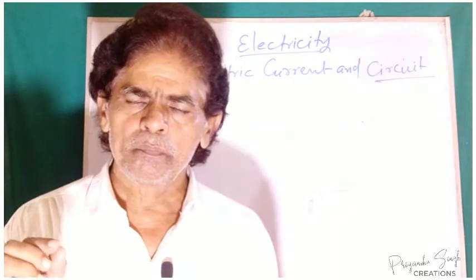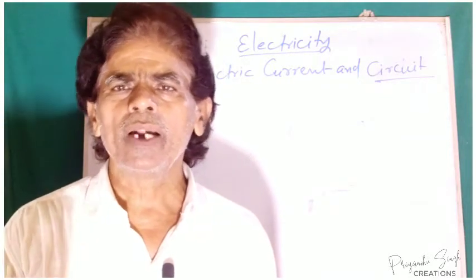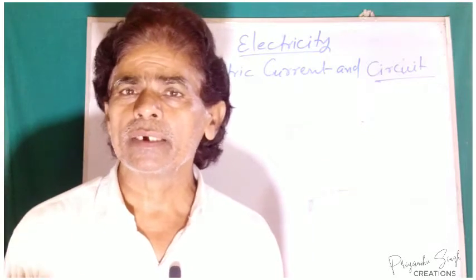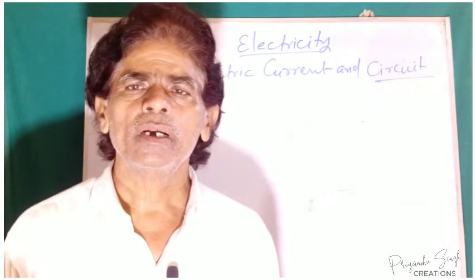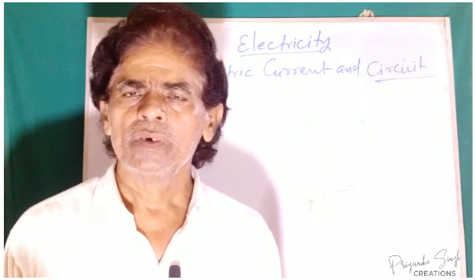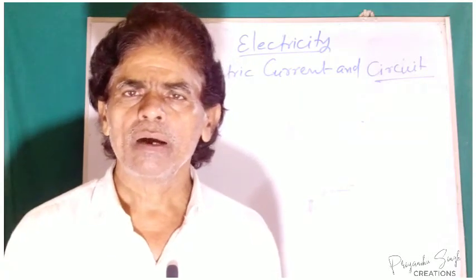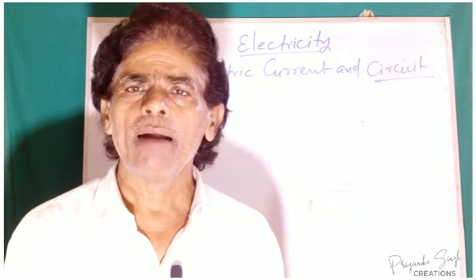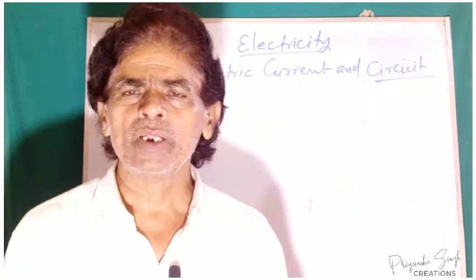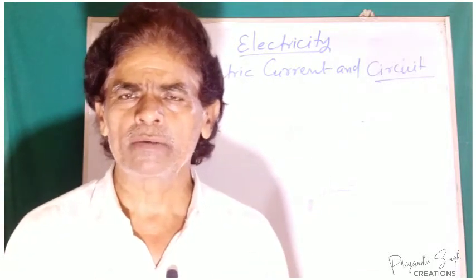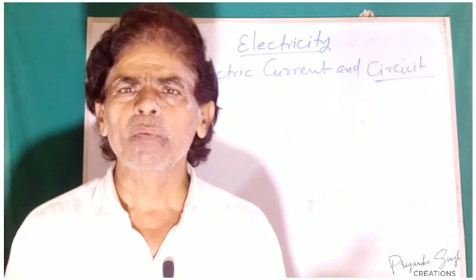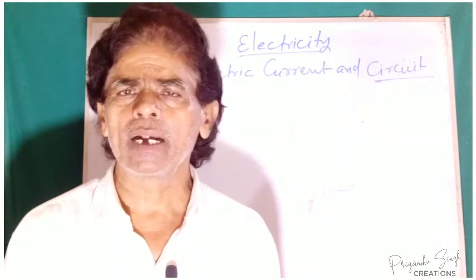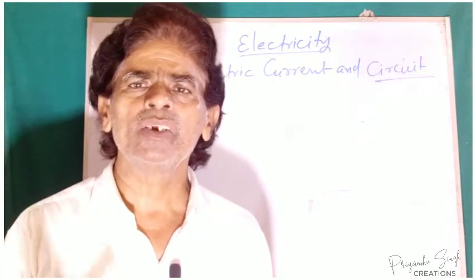Now the place where the concentration of electrons is greater is a negatively charged body, and the body which has a deficiency of electrons, from which electrons have been removed, acquires positive charge.